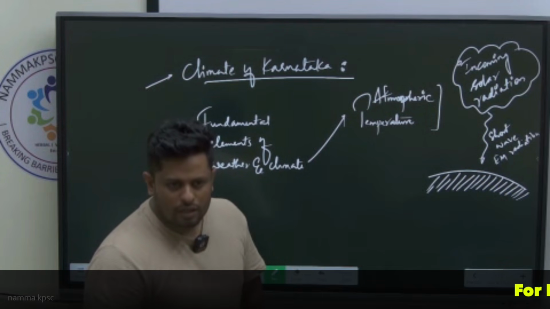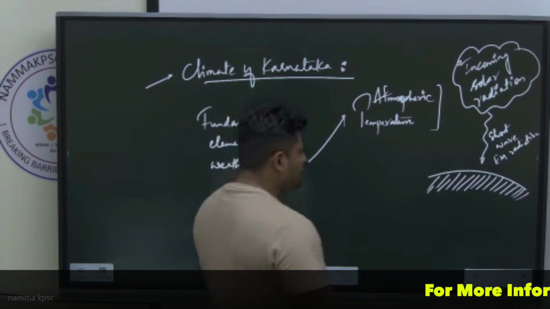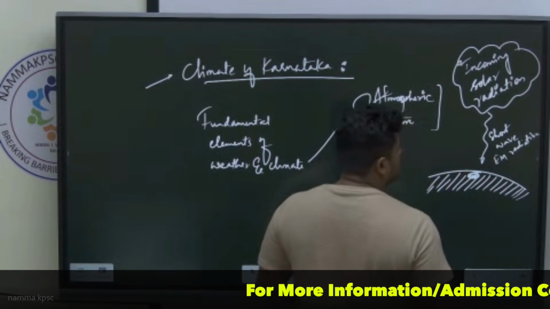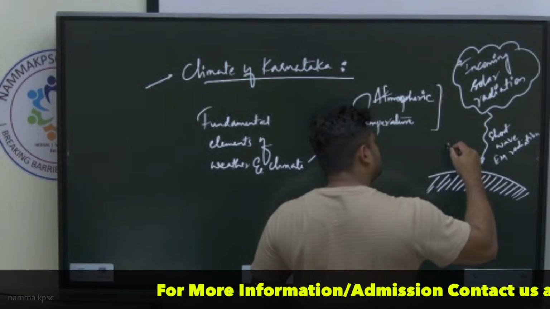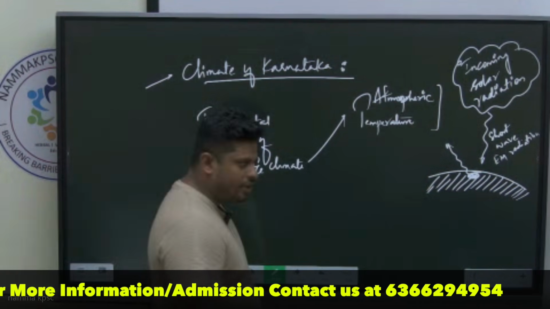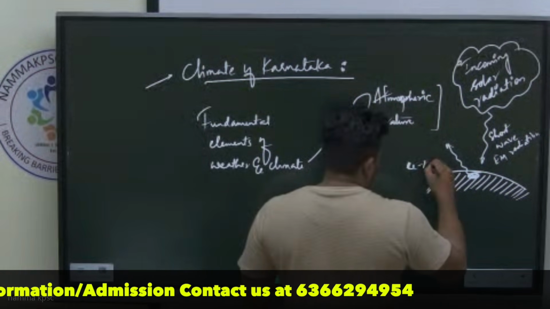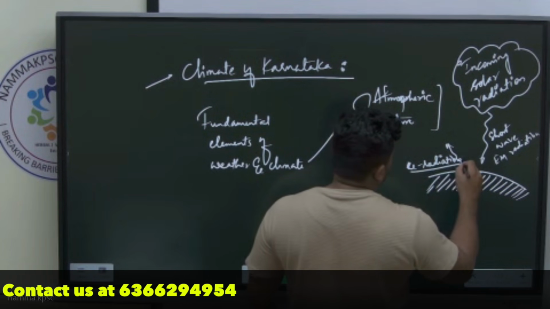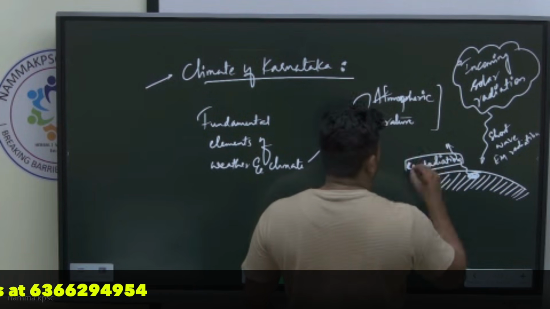This surface retains that heat and then it re-radiates. Now this re-radiation happens in the form of long wave.